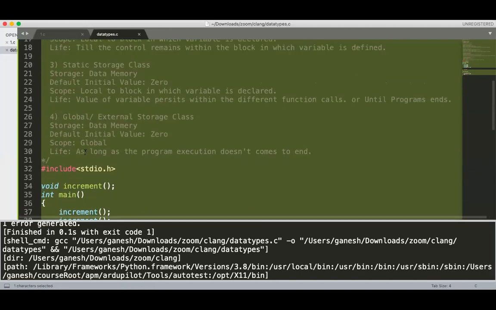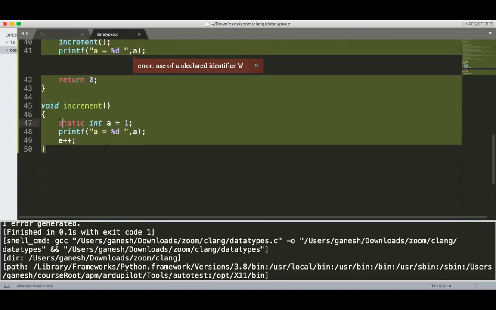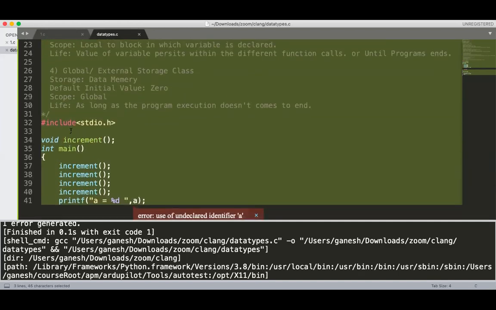Okay. So what is the difference between static and global? Scope. So static is local to the block in which the variable is defined. Global, anyone can access it. Yes, sir. You are getting the same output, but we can differentiate by using the scope. Okay, any other doubts?